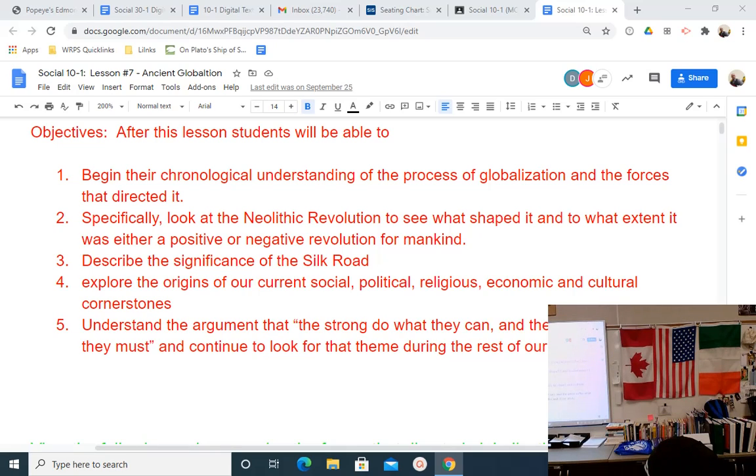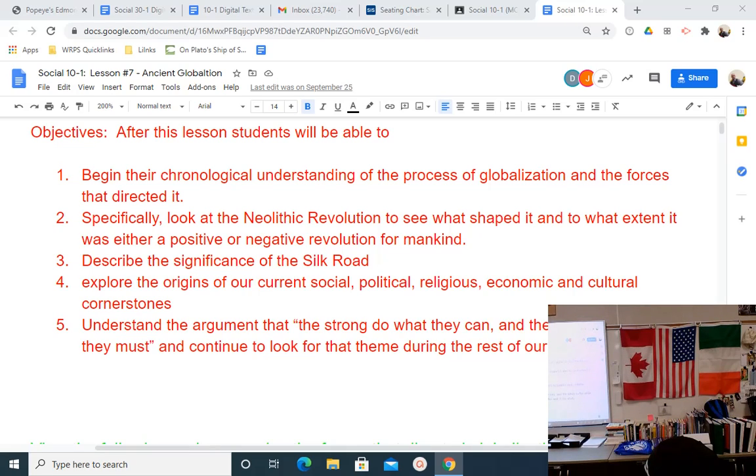Something to think about. On a related note, we started that essay, the strong do what they can, the weak suffer what they must. And in this ancient globalization unit, you're going to see a lot of interplay between the strong and the weak. So there'll be times when empires bump into each other. How do they communicate? Do they communicate solely based upon trying to figure out who's stronger than the other, and then that person gets to determine their relationship? So that's an intro to what we're doing today.